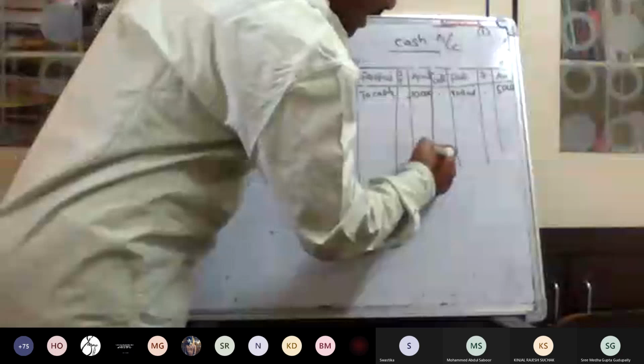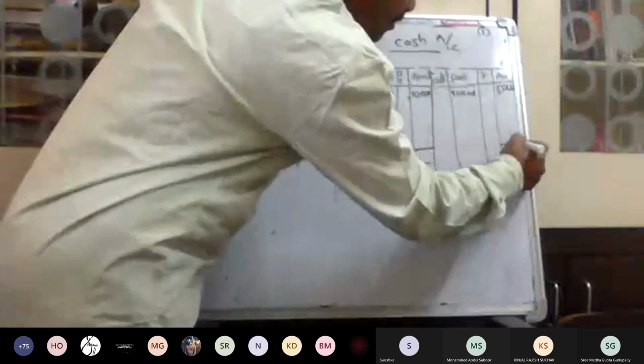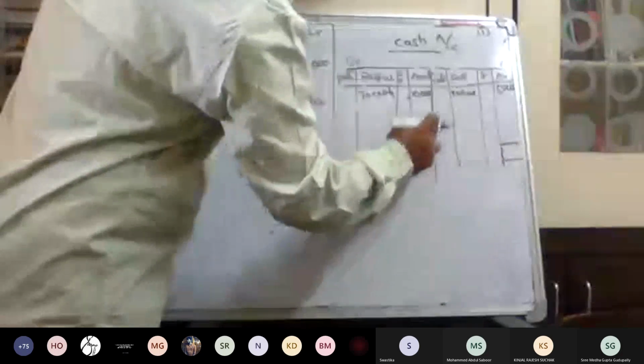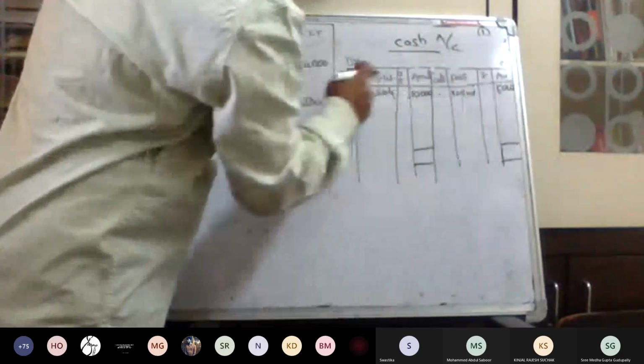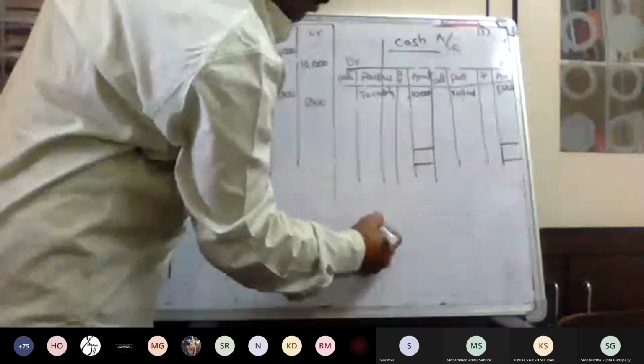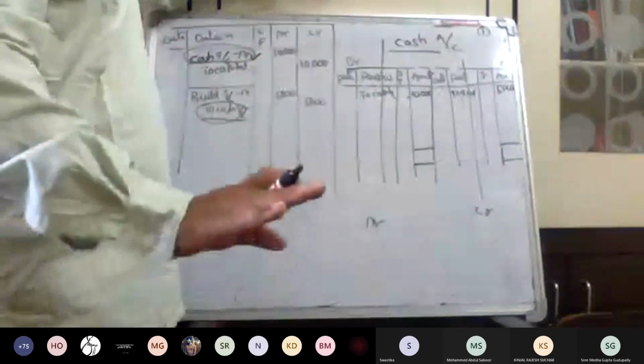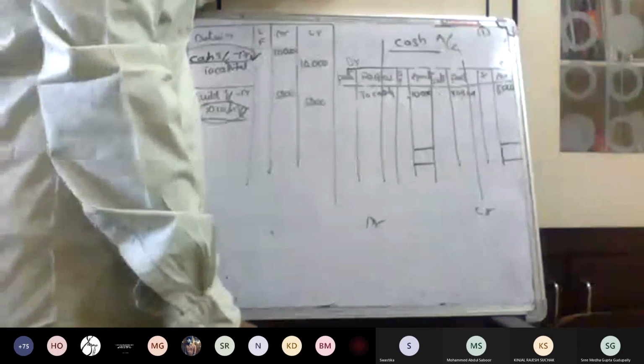How will we find it here in the ledger? Commerce students, non-commerce students, both sides must be equal. Which side is the highest, debit or credit? First, you have to do a rough.